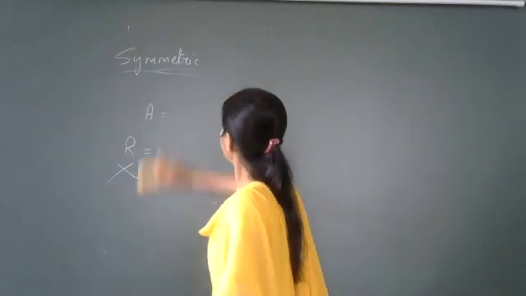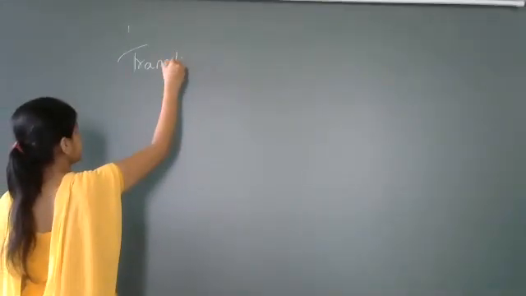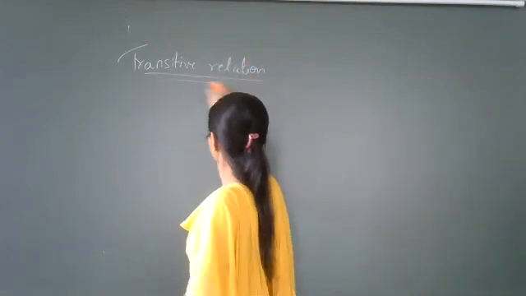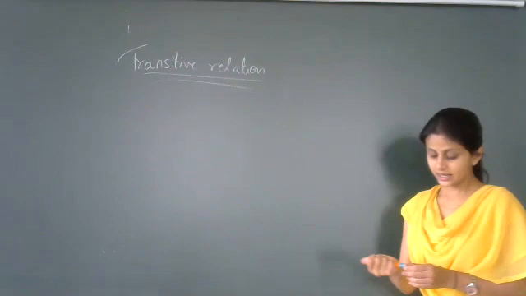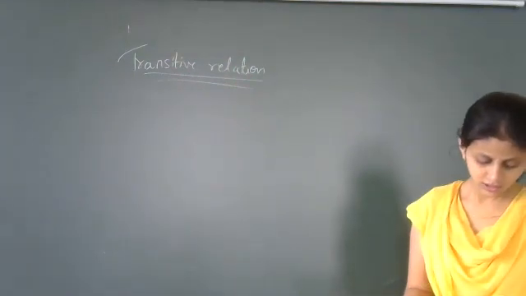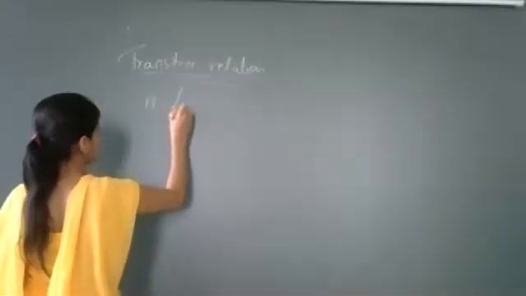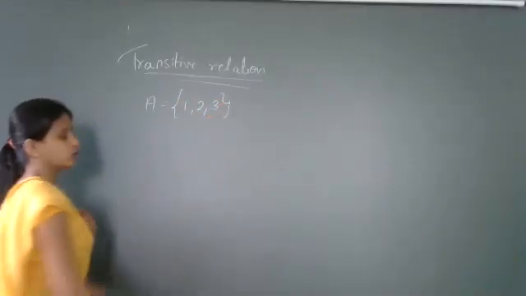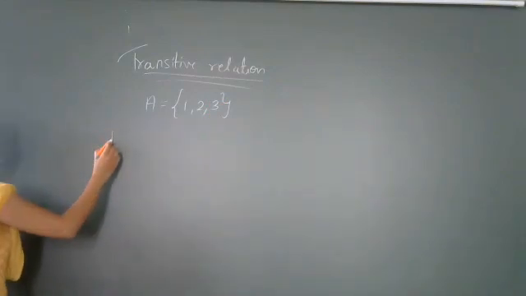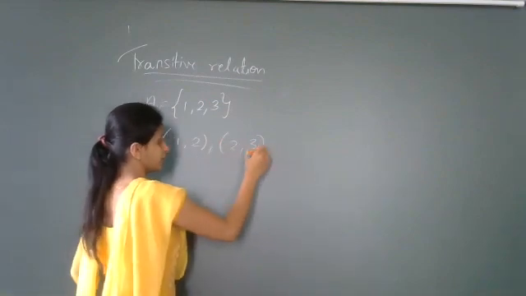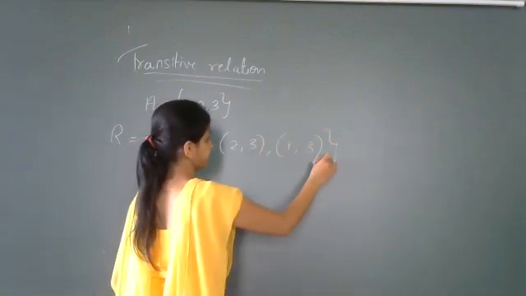Let us see the next type of relation, and that is nothing but transitive relation. Let us try to understand this transitive relation through an example. Suppose I have a set A which again contains the elements 1, 2, 3, and the relation R is defined as (1, 2), (2, 3), (1, 3).